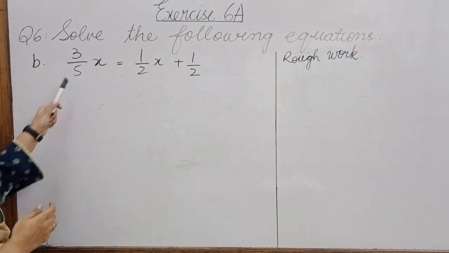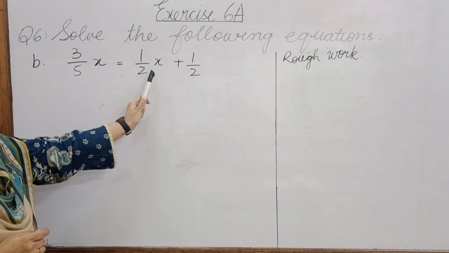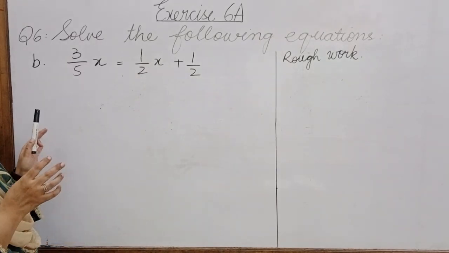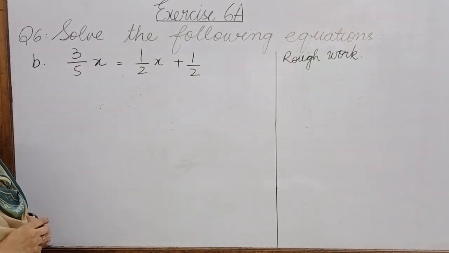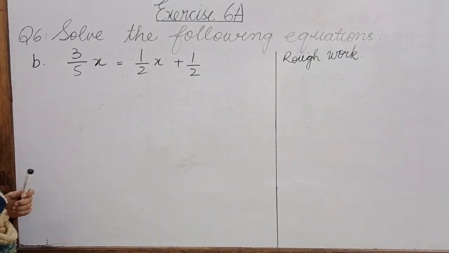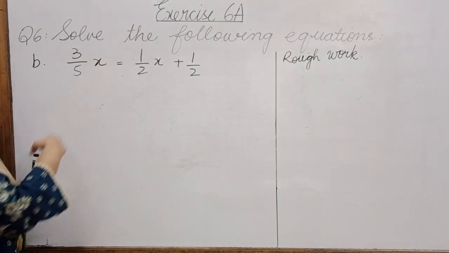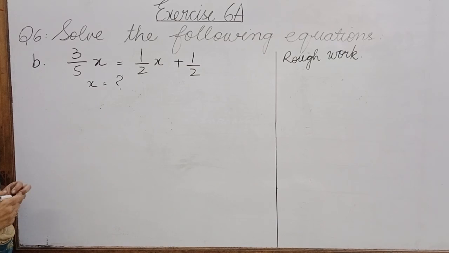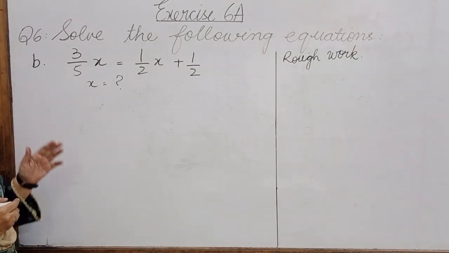3 over 5x is equal to 1 over 2x plus 1 over 2. What are we supposed to find here? हमने किस चीज की वैल्यू निकाली है? Boys and girls, देखिए, what is the variable here? Of course, we have to find out the value of x. Now we have to move on systematically.